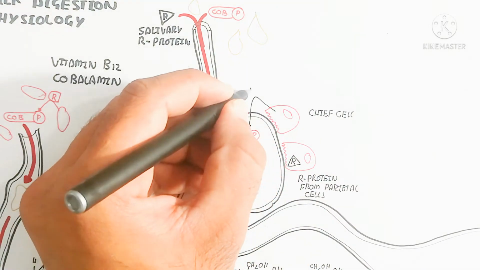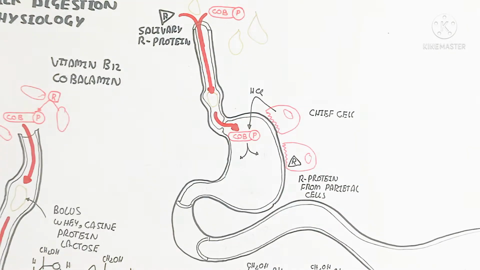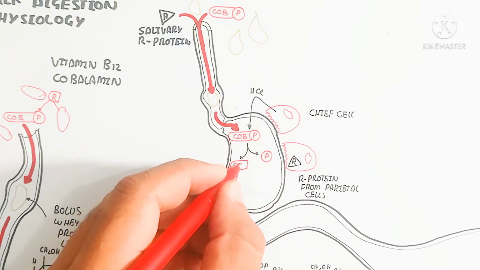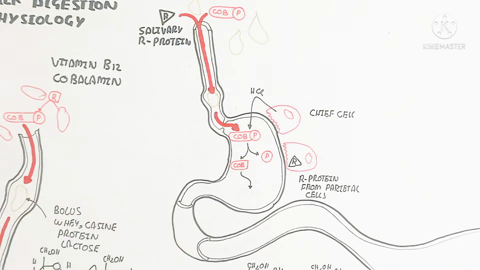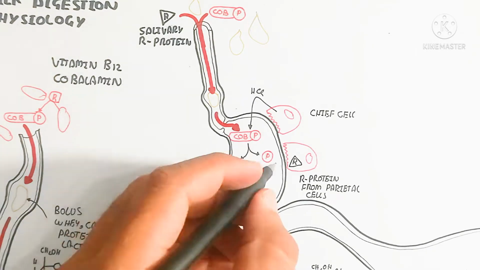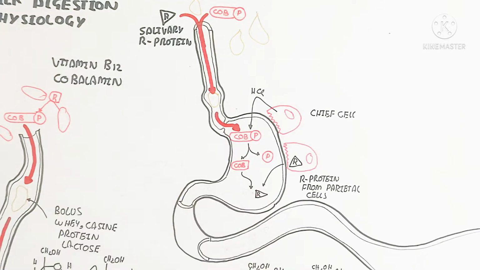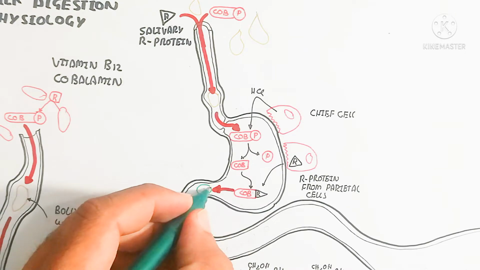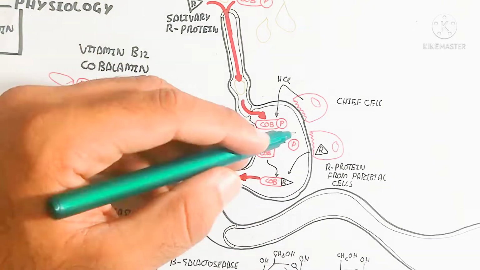The cobalamin bound with the protein will be dissociated due to the hydrochloric acid, and the intrinsic factor will move on. The R protein from the parietal cell will bind with the cobalamin, and that will go into the duodenum, and the intrinsic factor will also move into the duodenum.